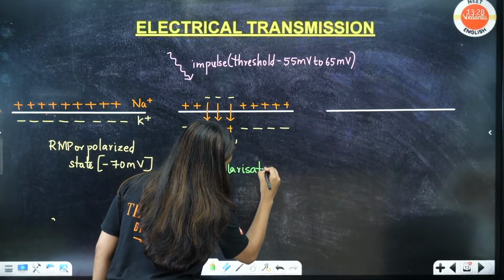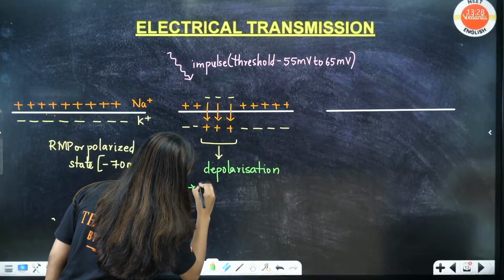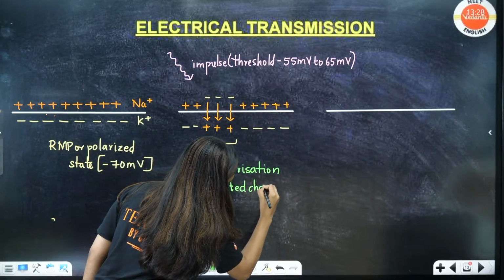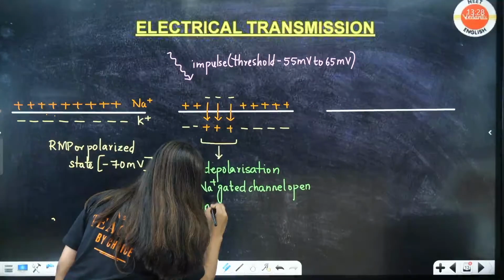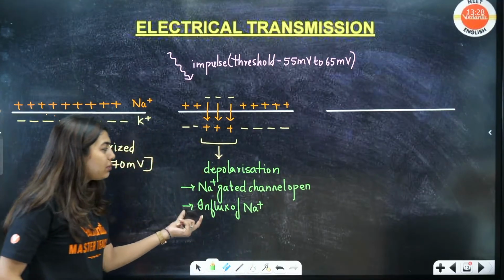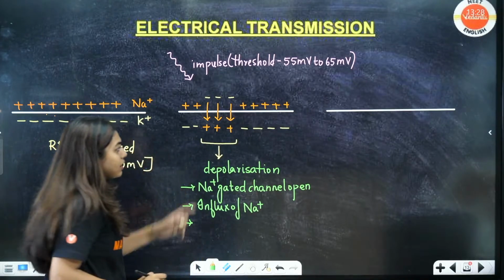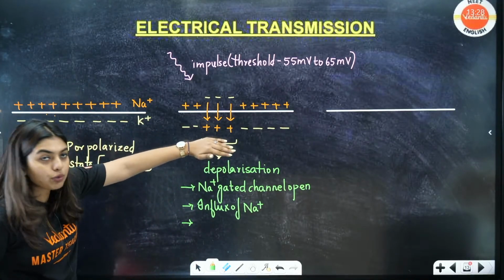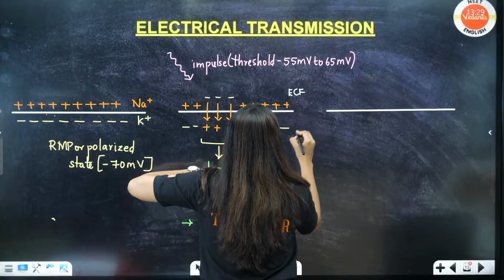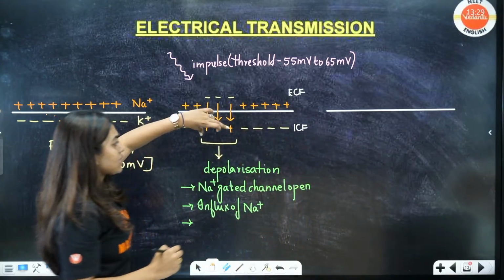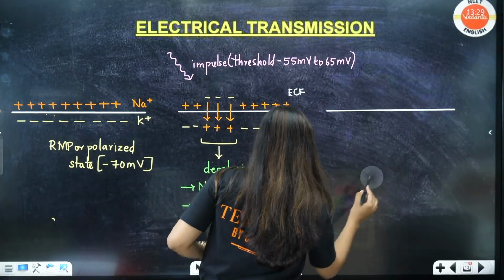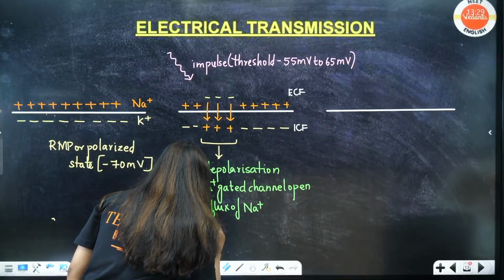So during depolarization, what happens, students? The first thing that will happen is your sodium gated channels will open. Influx of sodium will happen. That will cause a positive sign on the down portion, right? Let's say this is your ECF, this is your ICF. In the ICF, you will start seeing a positive sign, and on the ECF, it will be a negative sign. Okay? Yes. So here, positive sign will be seen.